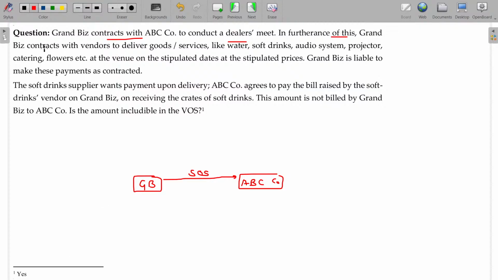In furtherance of this, Grand BIS contracts with vendors to deliver goods and services like water, soft drinks, audio system, projector, catering, flowers, etc. at the venue on the stipulated dates. So they will be providing water, soft drinks, audio system, projector, catering, flowers, etc. These are the things supplied by Grand BIS, and Grand BIS is liable to make these payments as contracted. Now all these things are supplied and the consideration being only one, right? So this is about the supply of services.